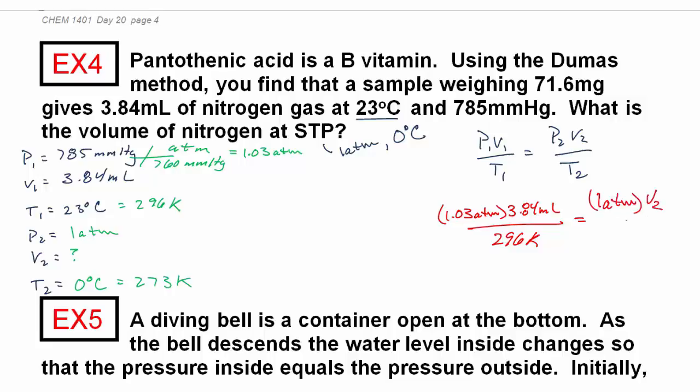V2 we're solving for, and T2 is 273 Kelvin. So all of our units are going to cancel except for milliliters, so my V2 will be in milliliters. I'll have 1.03 times 3.84 divided by 296, and then times 273, 3.65.